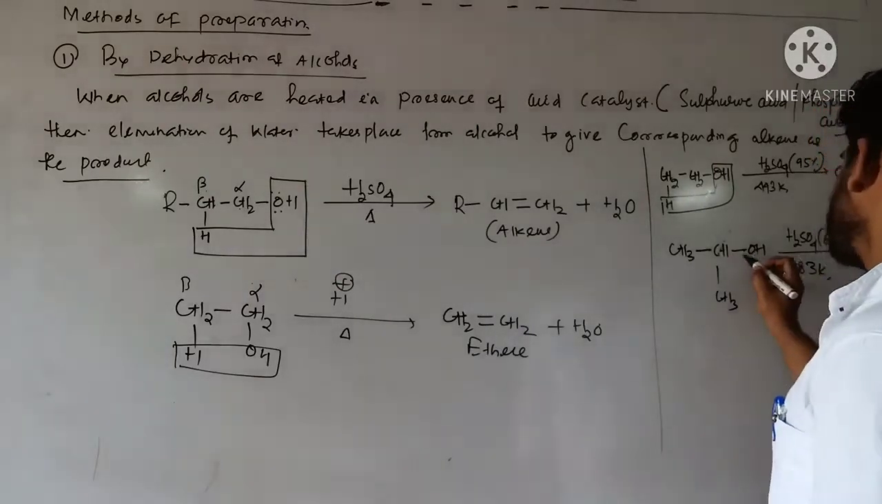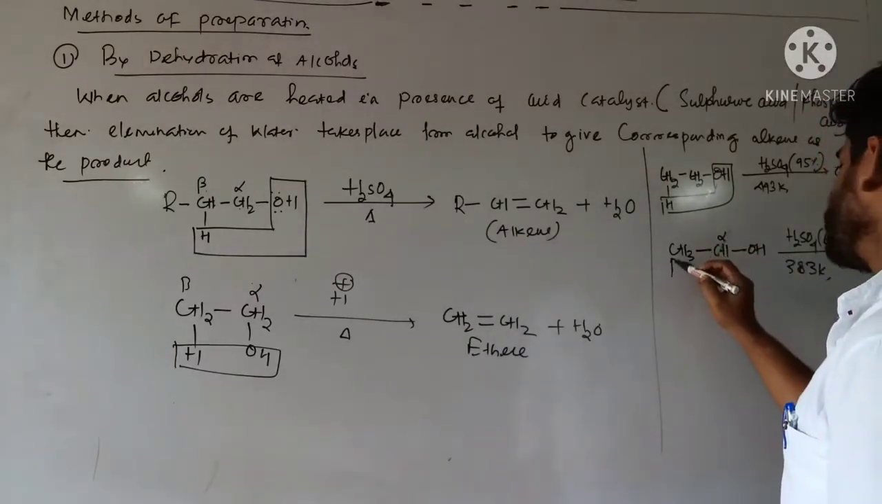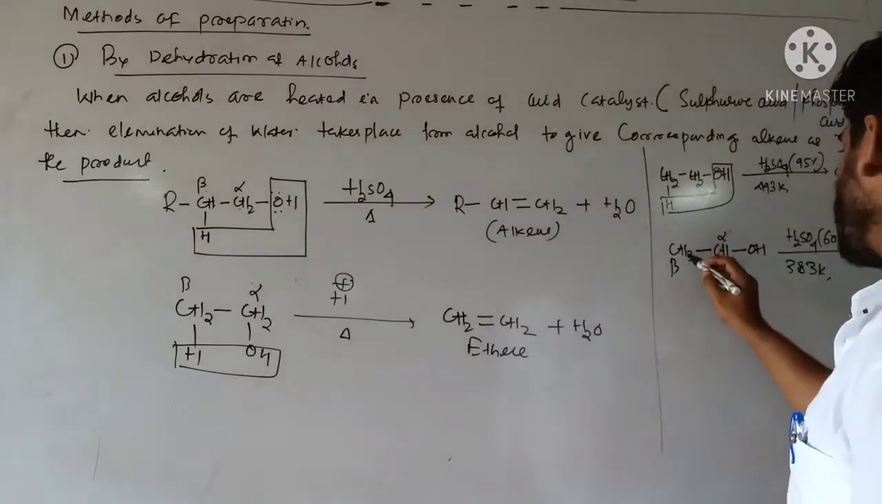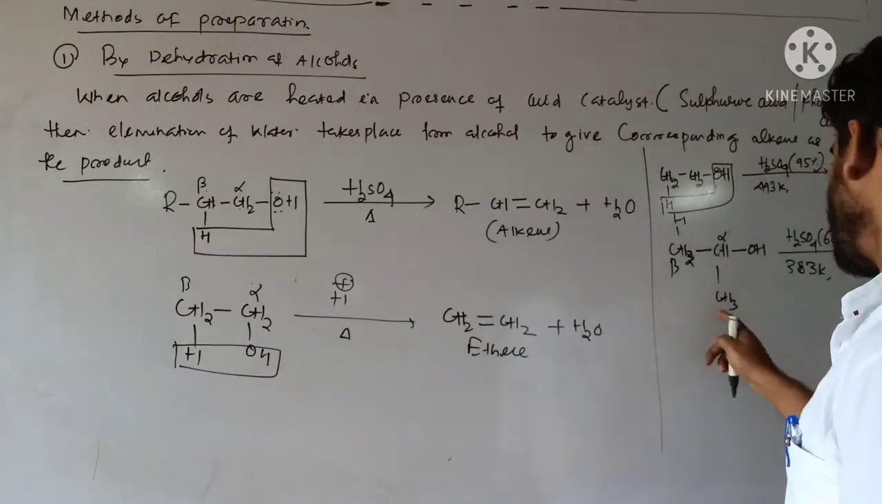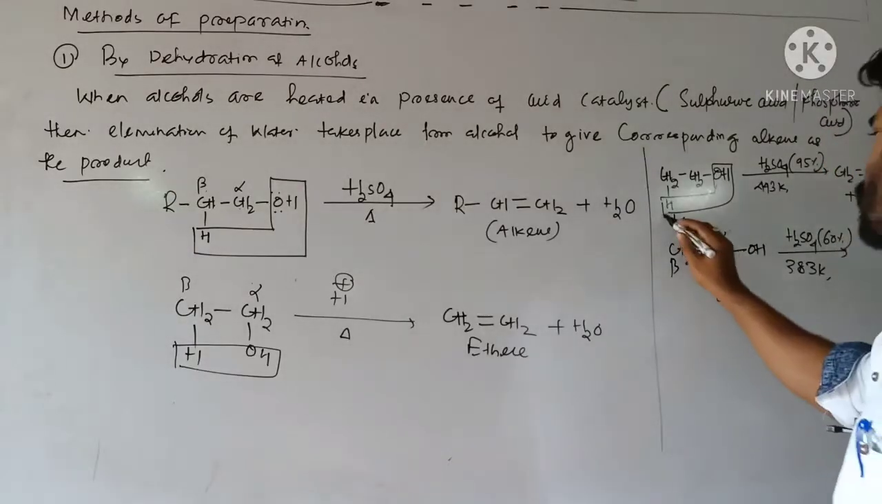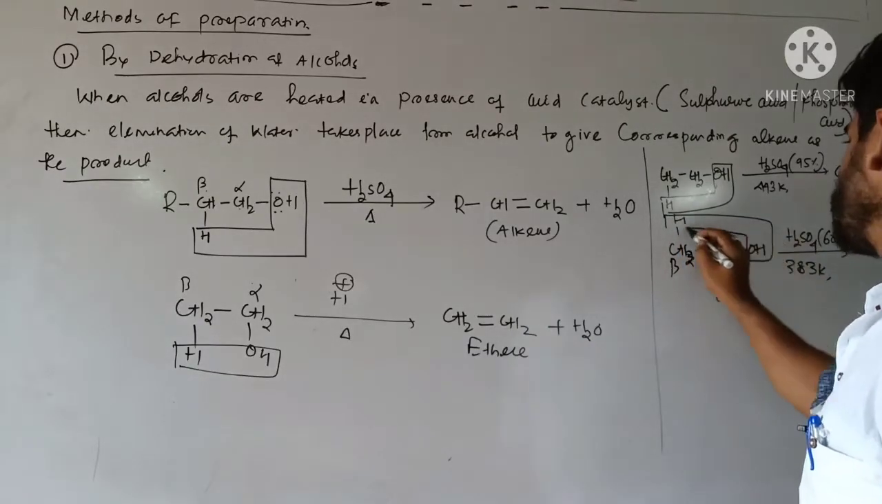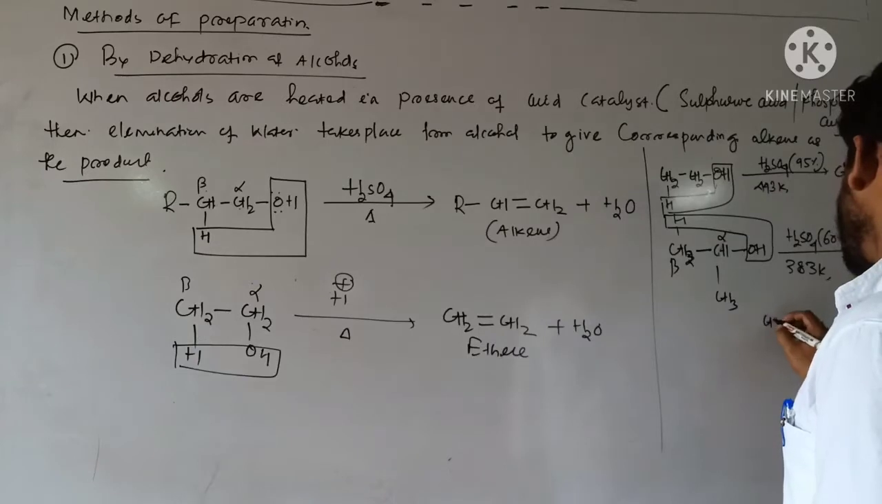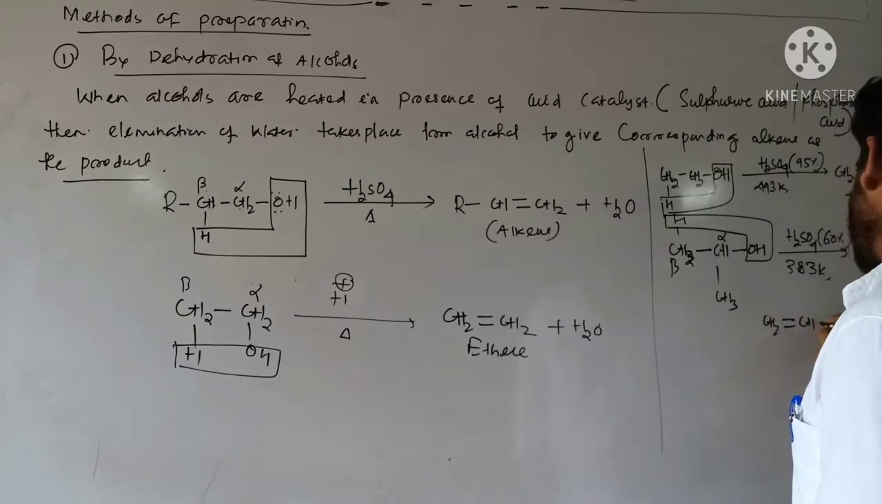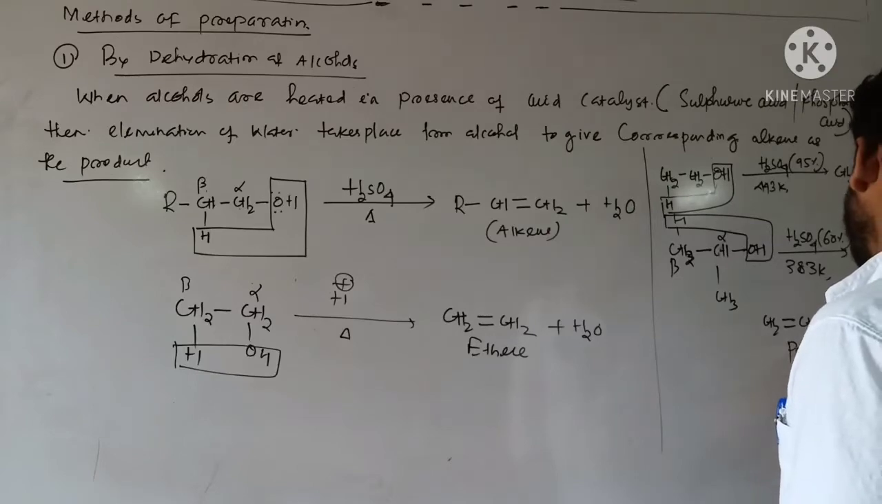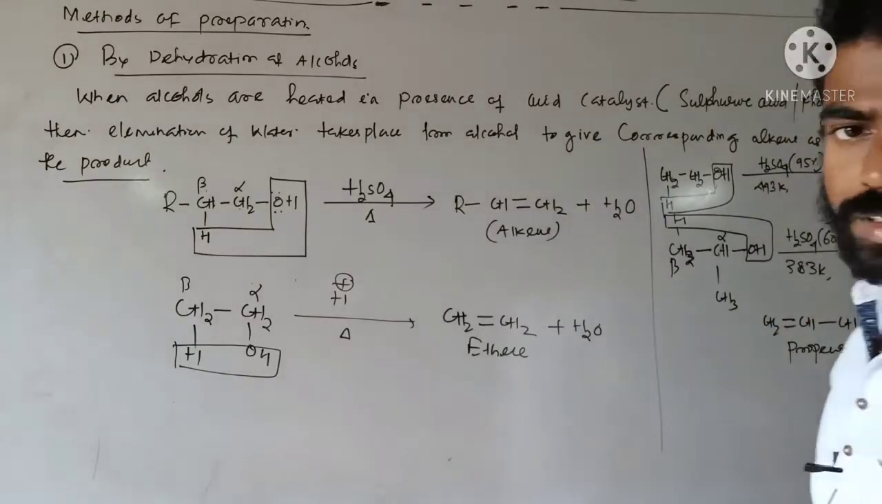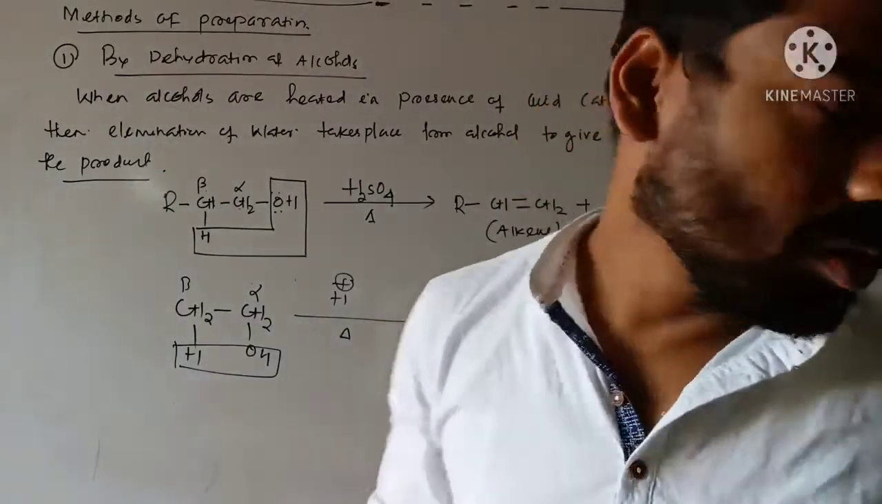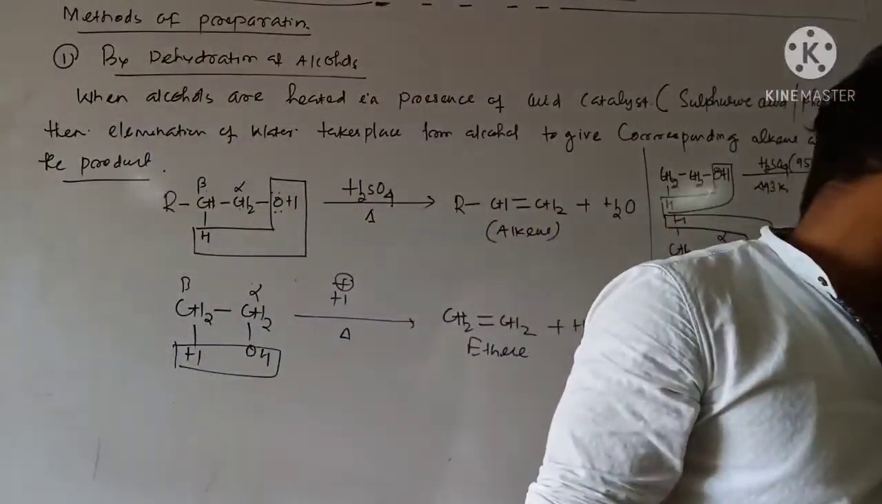So this one is OH group, this one is alpha, and this one is beta. So elimination of one hydrogen from here takes place, and you can eliminate here also. So if I eliminate H2 here, then there exists a double bond here, that is CH2 double bond, CH single bond, CH3. This one is propene. Clear? And let us discuss the tertiary alcohol.